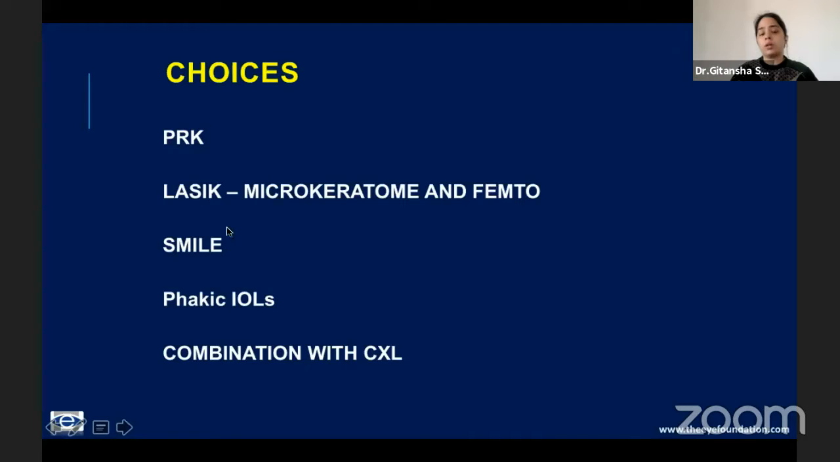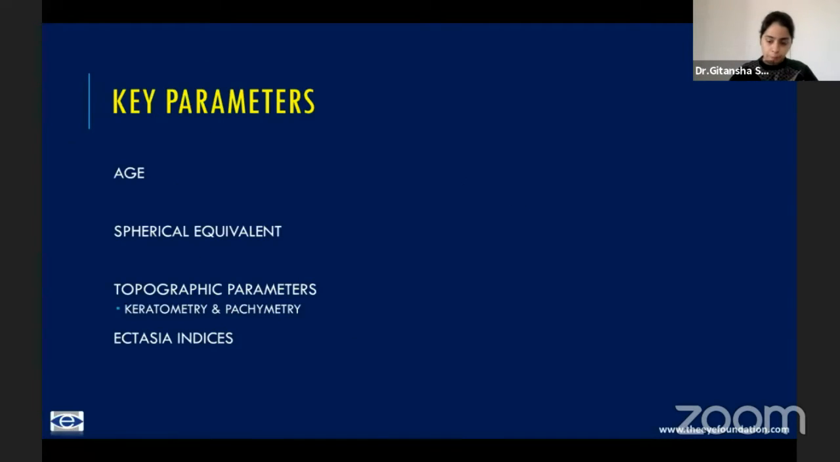This, however, does not work yet for hyperopia. It is not commercially available. Phakic intraocular lenses and combinations with CSL. So I'll begin with a gross overview, and then we see certain case examples.